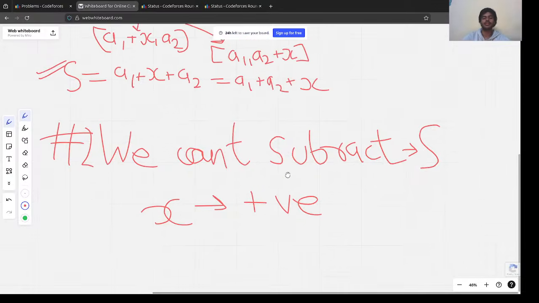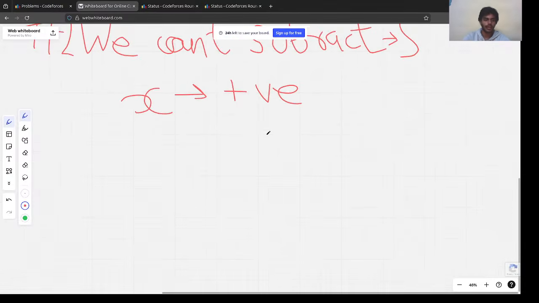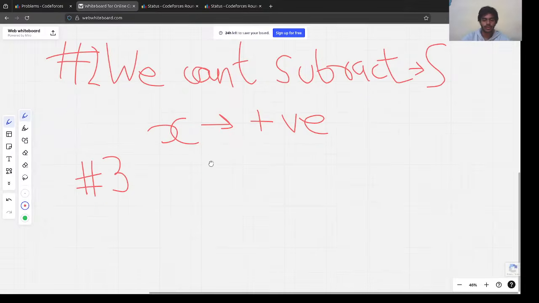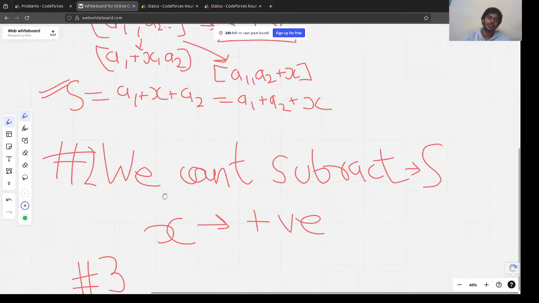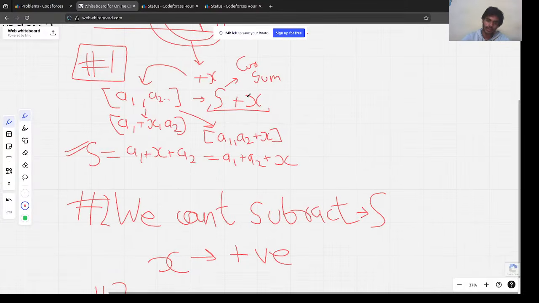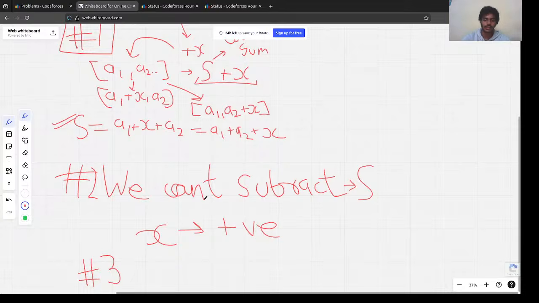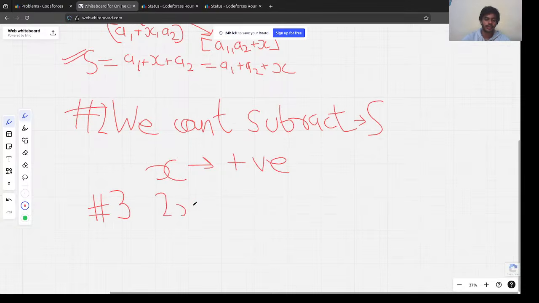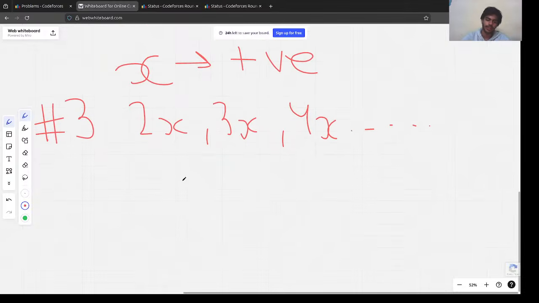We can't subtract from the sum. This is our second observation. Okay, great. And what's the third observation? The third is basically based on these two observations. These two are the major observations. The first observation is that we can only add x to the total sum. The third thing is an extension of the first: we can also add 2x, 3x, 4x to the sum, and so on. So we can basically add any multiple of x, right?